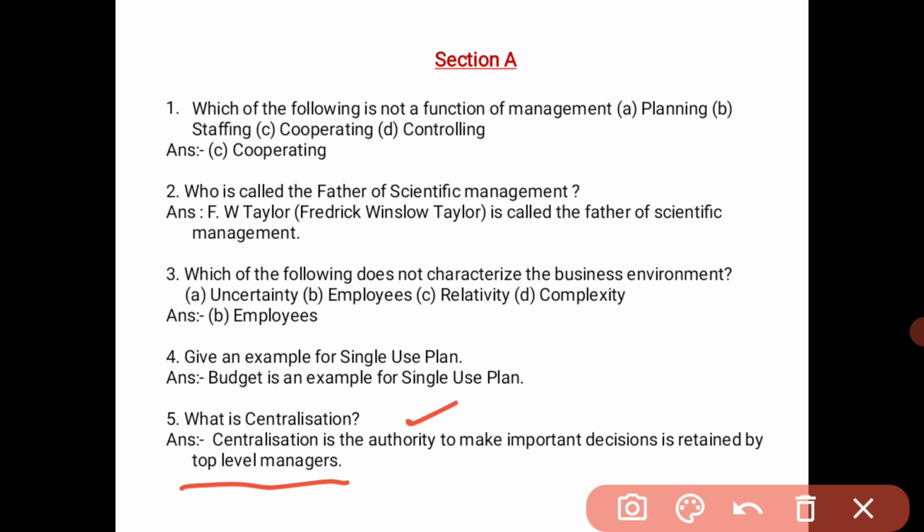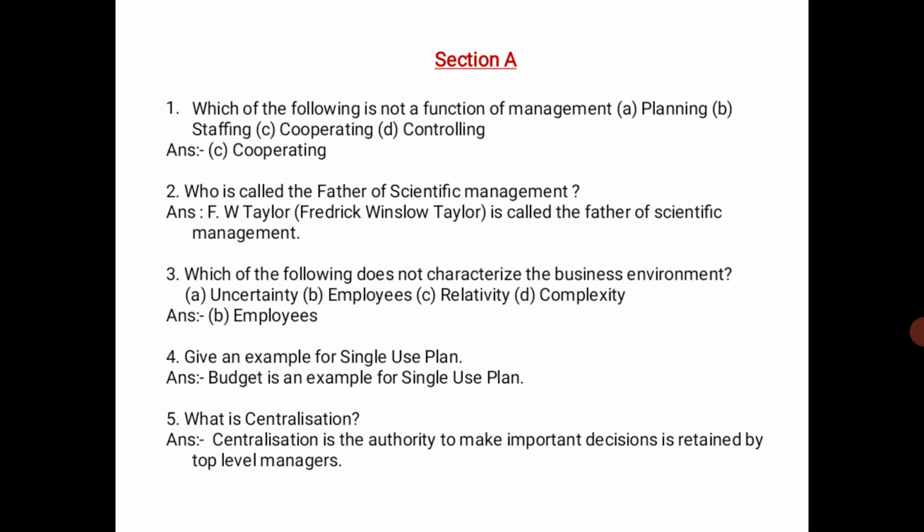You have to remember that centralization is the authority to make decisions being held by the top level managers. That is called centralization.